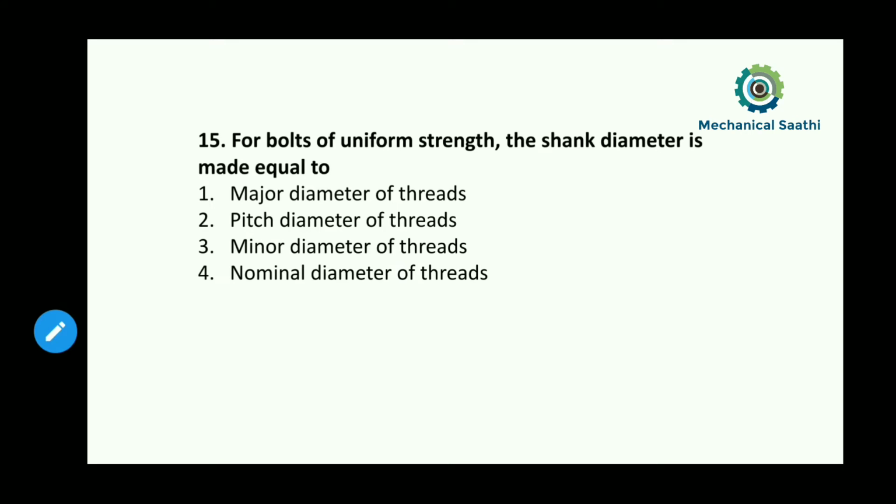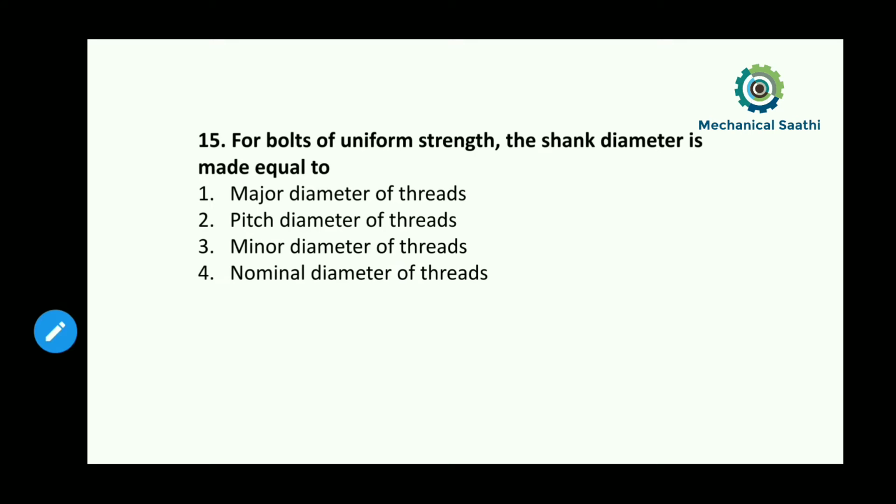So to avoid that, maximum stress should be induced at the shank where there is no thread. To do that, what we need to do is decrease the diameter of that shank. By turning or by different operations that is achieved. So we need to decrease the diameter of the shank as compared to the thread diameter. That's how we can get the maximum stress in the shank portion.